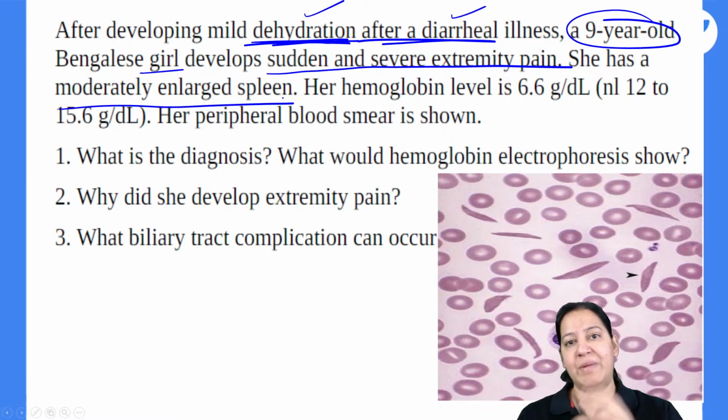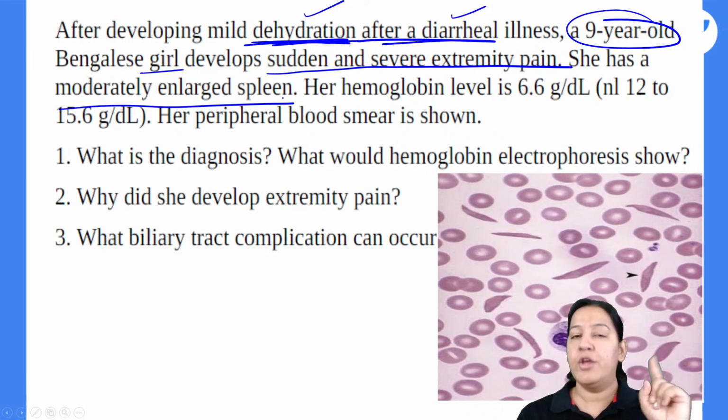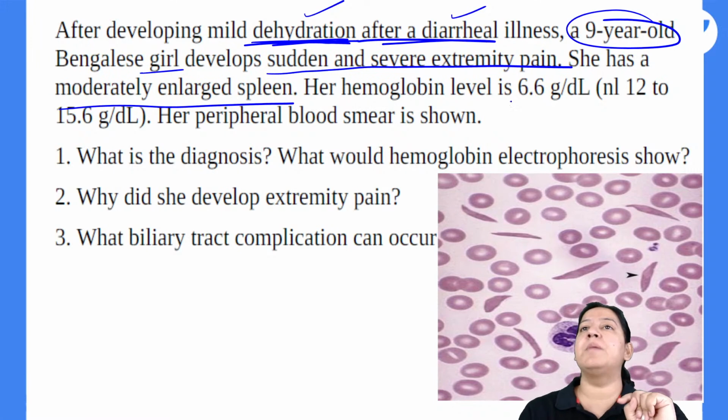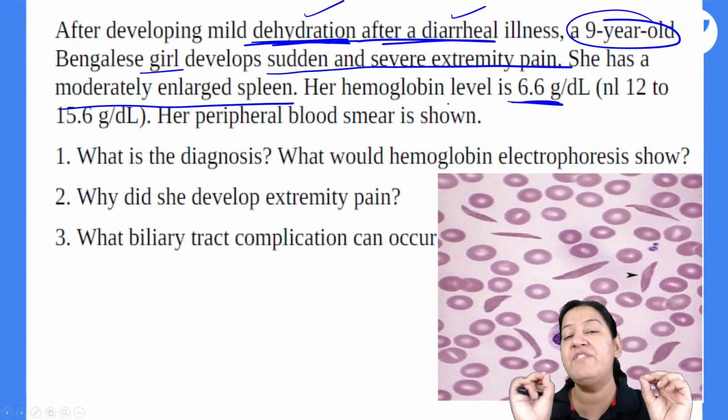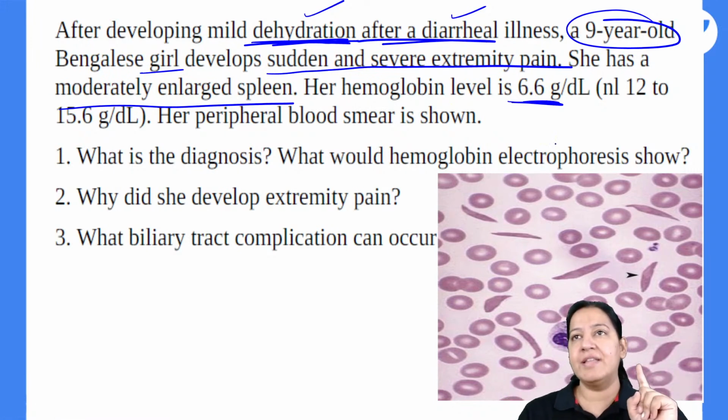You have palpated the spleen. The spleen is enlarged in the child. You have tested CBC. In the CBC, hemoglobin is 6. She is severe anemic. And the peripheral smear is given to you.